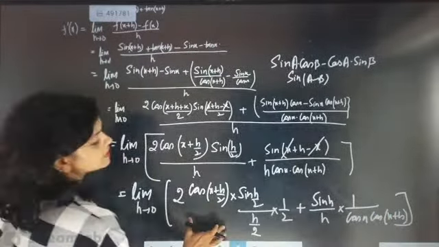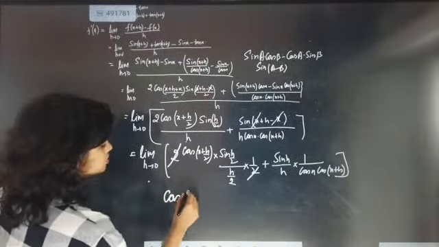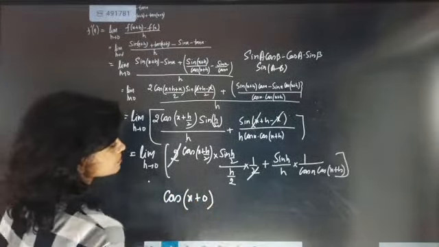Definitely pray to God they never give you first principle, because in first principle, this 2 and this 2 will go away. Now this part will totally become 1. Okay, now wherever h is there, put 0. So now this side is coming as cos of x plus 0. This section is totally coming as 1 into 1 by cos x, since h will become 0, so it will become cos x. Story over, we got the answer. Why? Because look here, it is coming as cos x plus 1 by cos square x, which is secant square x. This is done by first principle.